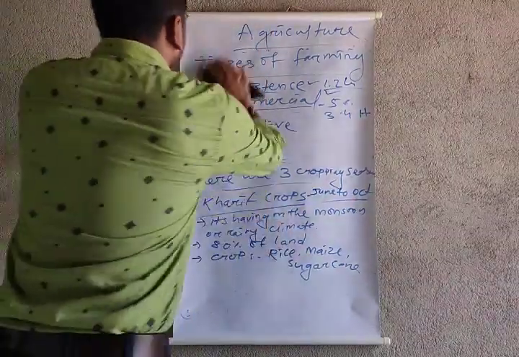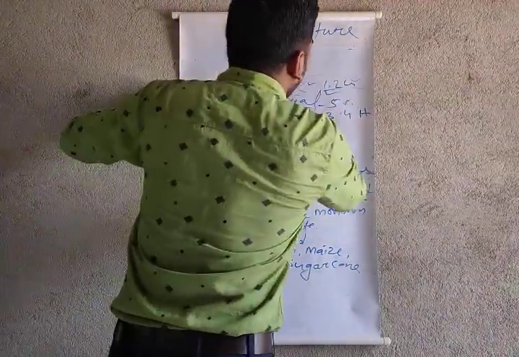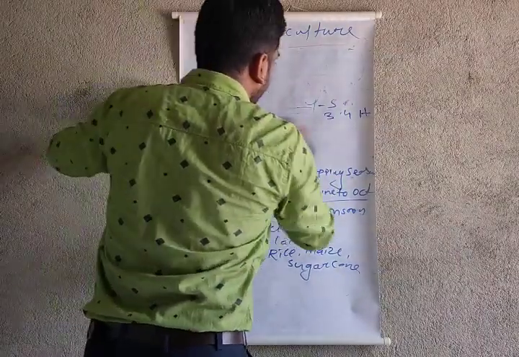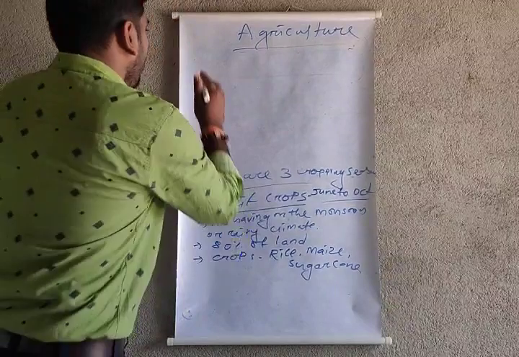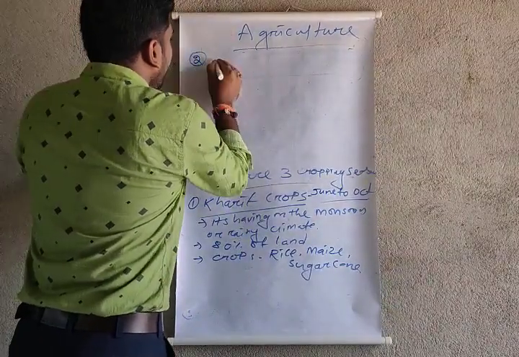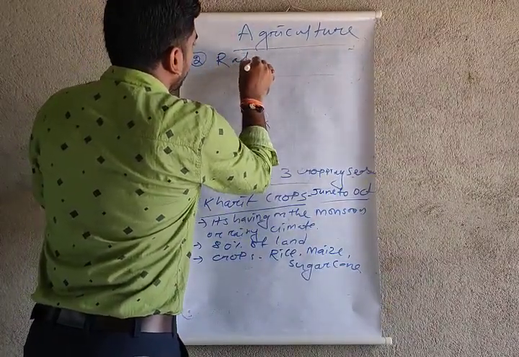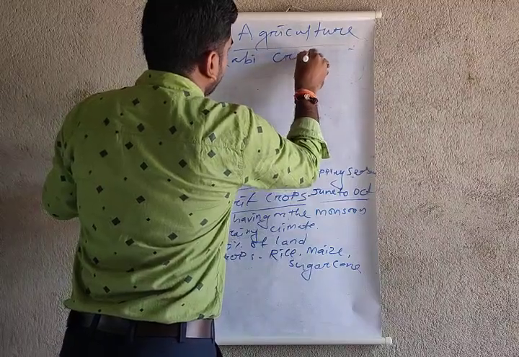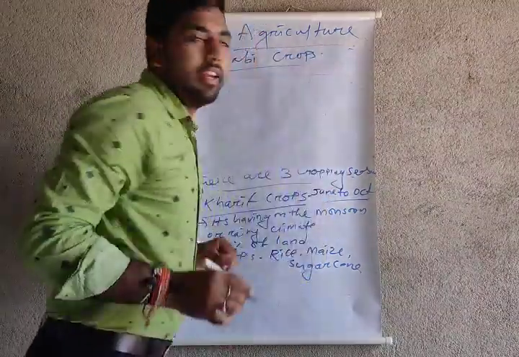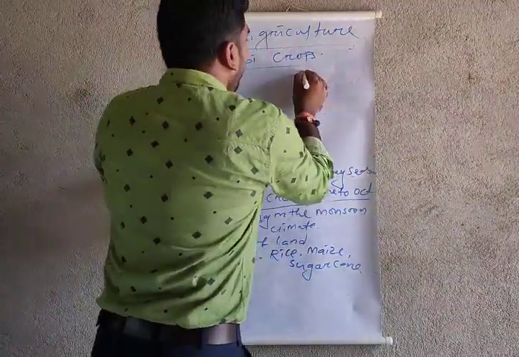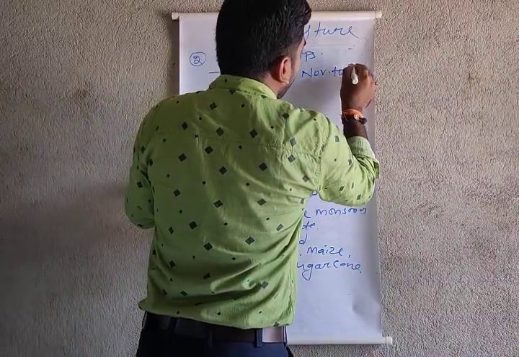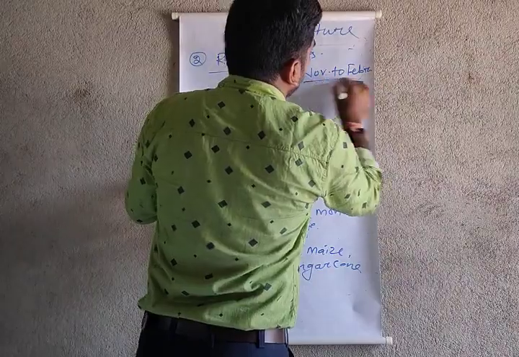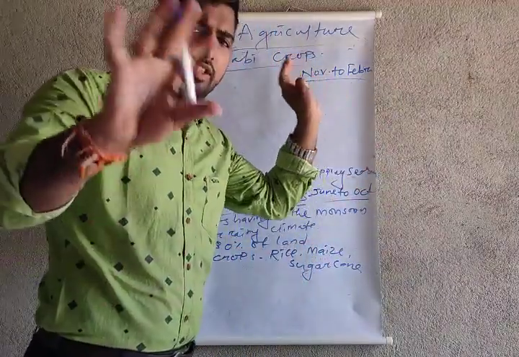Now, the second season crops. Second, Rabi crops. Rabi crops start from the month of November to February or March. October to February or March, that is similar.